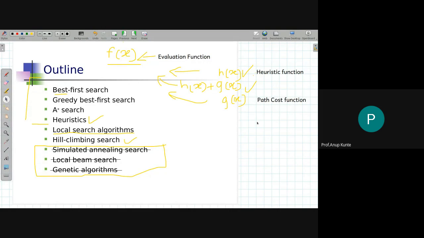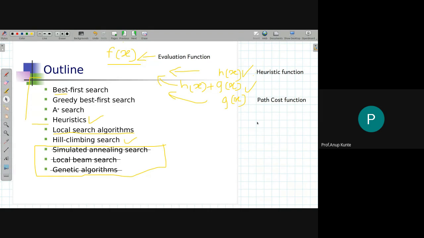And to define the evaluation function, we may just use some numerical function called h of x, which is the heuristic function, or we may mix h of x with g of x to obtain another extended function. Okay, that's the whole idea of the early part, that is, up to the A star algorithm. So three algorithms are mentioned here: best first search, greedy best first search, and A star search.